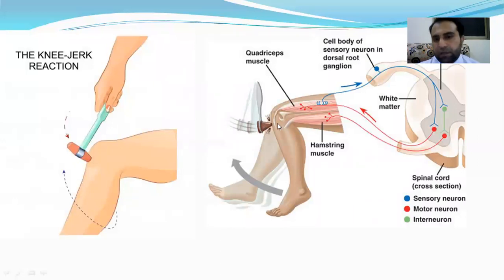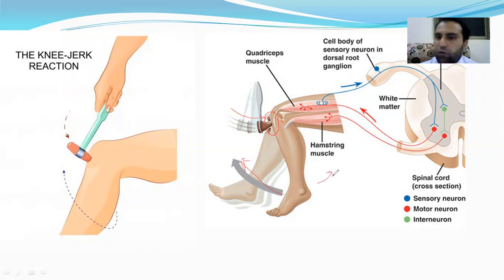Here is one more example, the knee jerk. It is also a reflex. A neurologist who wants to know about the response of his nervous system usually uses a hammer to touch this part, the knee, with a little force, so the leg moves automatically forth and back.